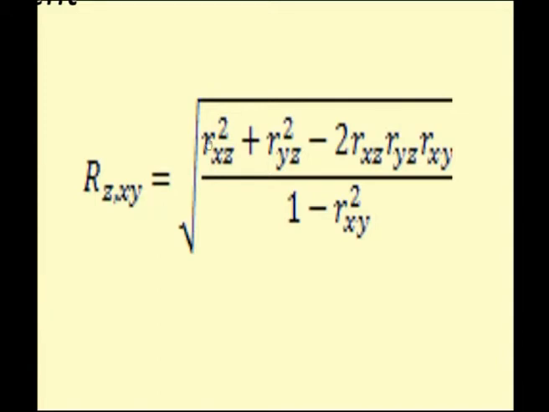So how to find this: you have small r, that is the Karl Pearson's correlation coefficient. You need to find r squared xz plus r squared yz minus, you have to find all the combinations of the Karl Pearson's correlation coefficient taking two variables into consideration, that is rxz, ryz and rxy, divided by 1 minus r squared xy. You need to take a square root because these r squared values are this value. So if I want the r value, that is the multiple correlation, you need to take the square root of this. So we will see an example.